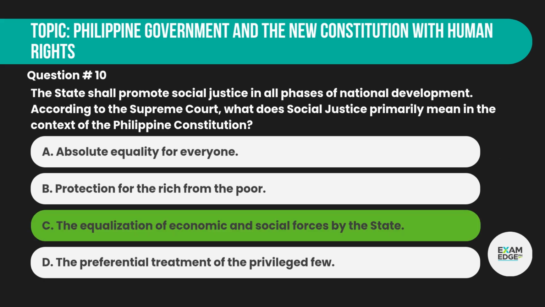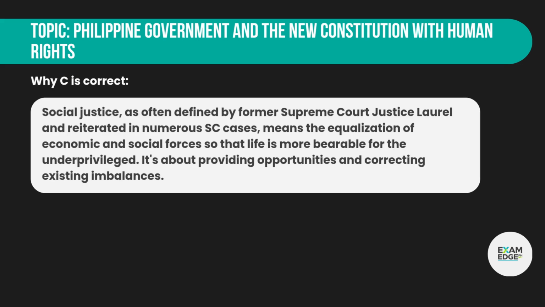Correct answer. C. The equalization of economic and social forces by the state. Why C is correct? Social justice, as often defined by former Supreme Court Justice Laurel and reiterated in numerous SC cases, means the equalization of economic and social forces so that life is more bearable for the underprivileged. It's about providing opportunities and correcting existing imbalances.